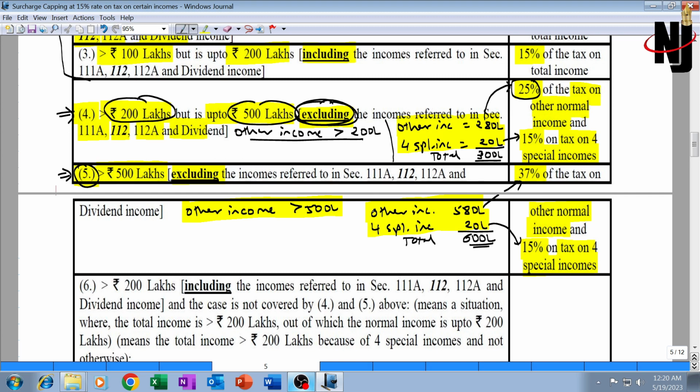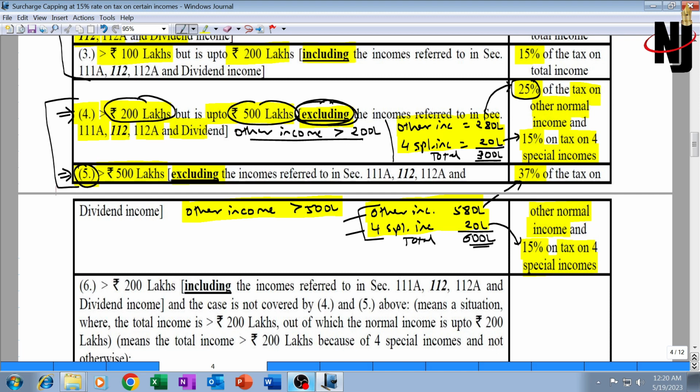That means here total income will have to be divided into 2 parts, and the tax on these 2 incomes will have to be computed separately. However, situations number 4 and 5 are on similar lines, whereby the total income exceeds 2 crore rupees excluding these 4 special incomes.